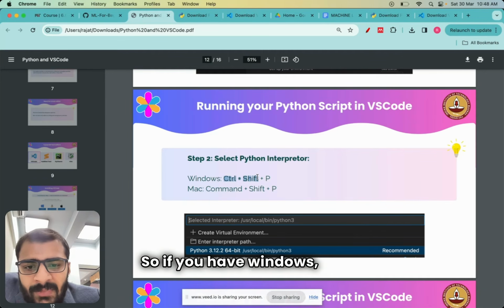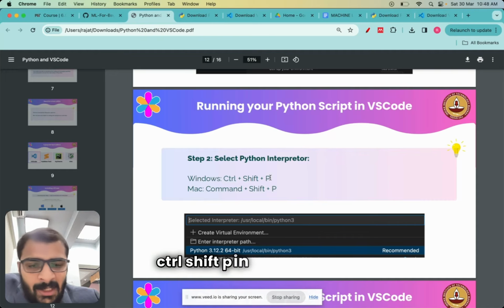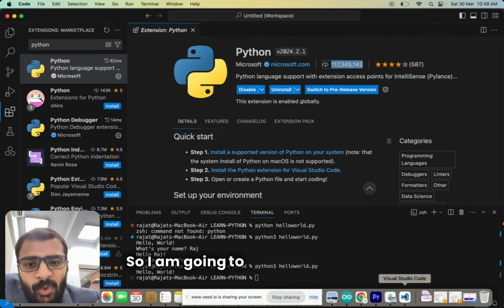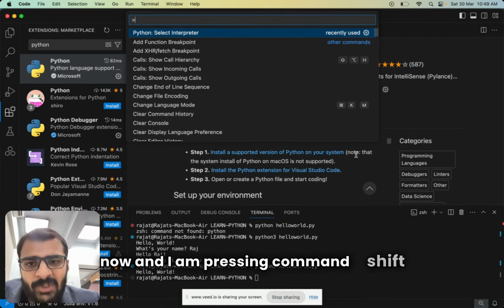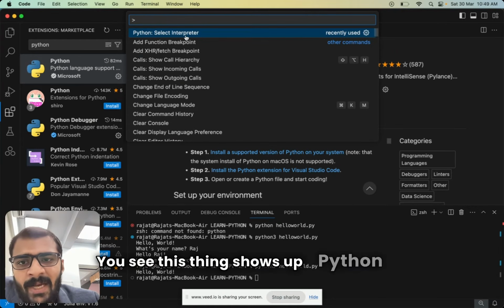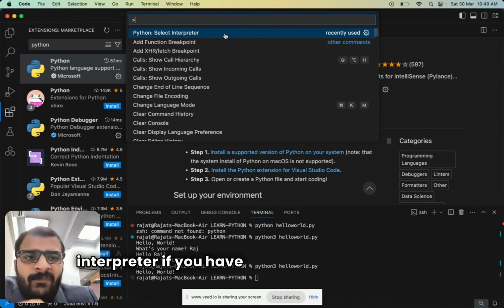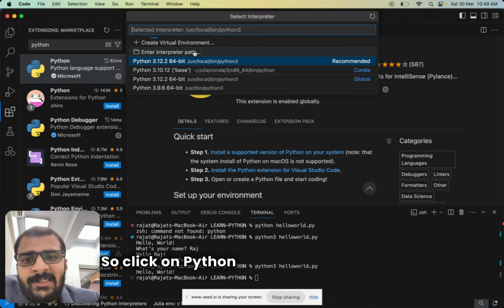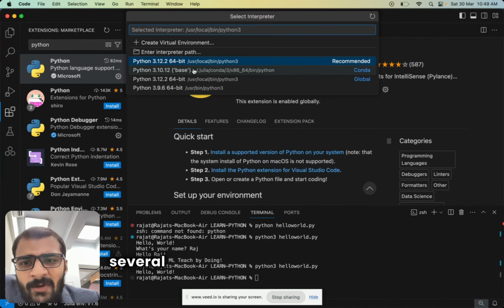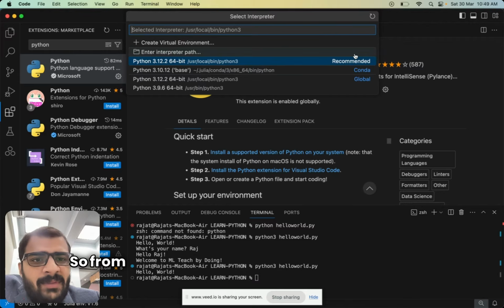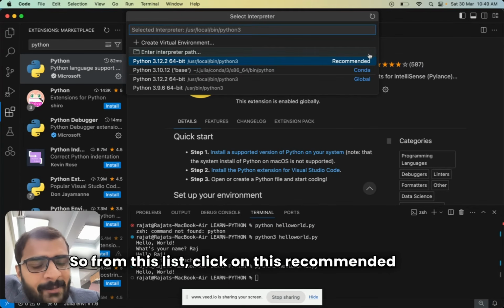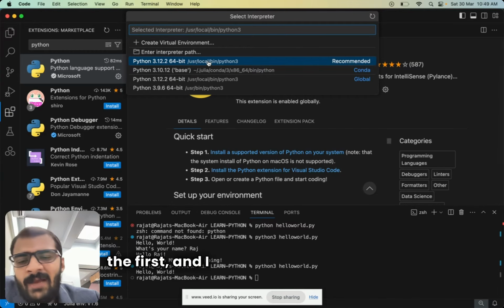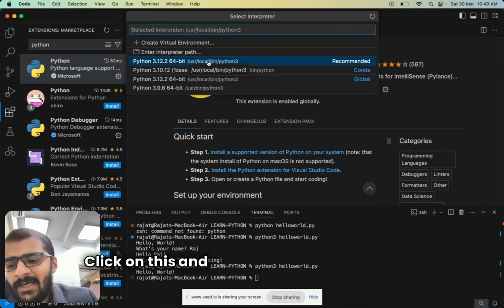So if you have Windows, press Control plus Shift plus P in VS Code, and if you have Mac, press Command plus Shift plus P. So I am going to VS Code right now, and I am pressing Command plus Shift plus P. You see this thing shows up: Python Select Interpreter. If you have Windows, press Control plus Shift plus P, and this thing will show up. So click on Python Select Interpreter, and several different options will show up. From this list, click on this recommended option here which shows up first, and I have already selected it. Click on this and then press escape.